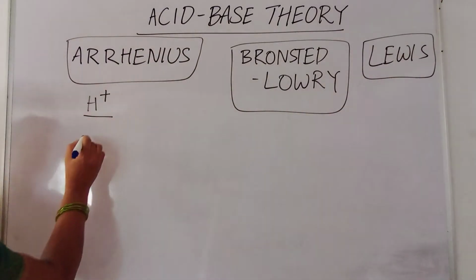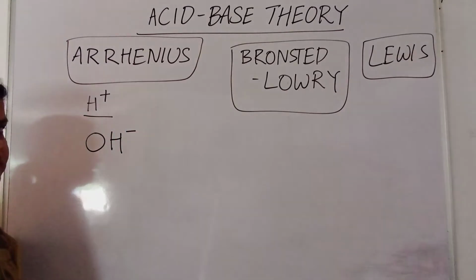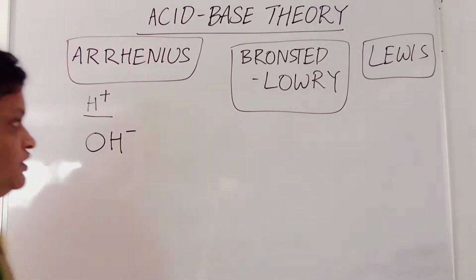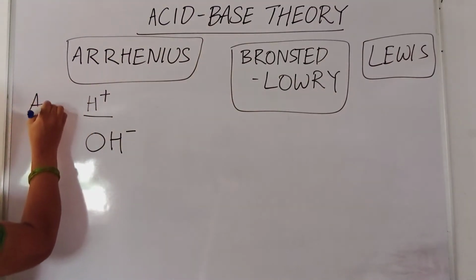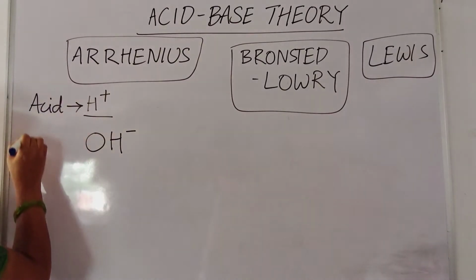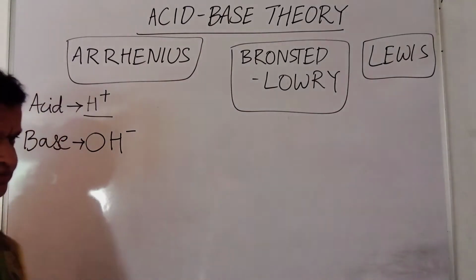And whichever substance is able to dissolve in water and produces OH minus ion can be termed as base. The substance which is able to produce H plus ion is known as acid. The substance which is able to dissolve in water and produce OH minus ion is a base.